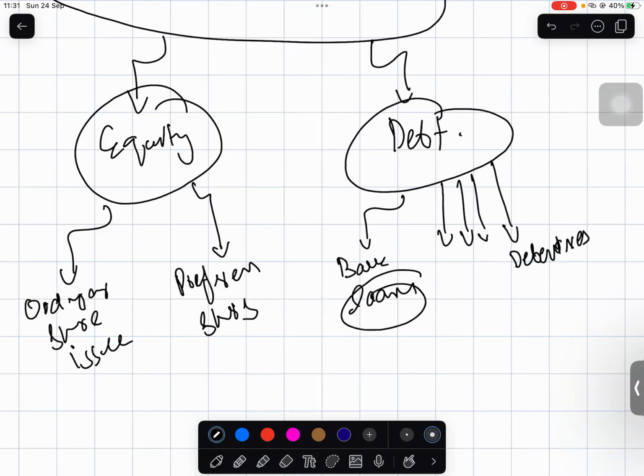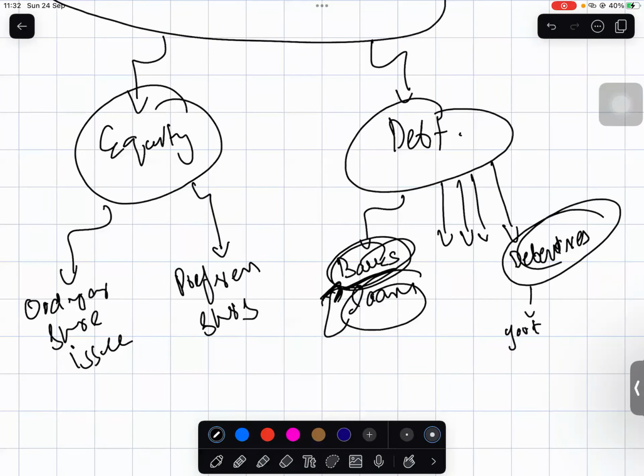But bank loans are the loans which companies take from banks, right? That is why they're called bank loans. Debentures are basically a piece of paper that a company gives to either government or private individuals like you and I, and they pay the company money. For that money, the company has to pay interest to the people who bought the debentures. So it is basically a form of debt.